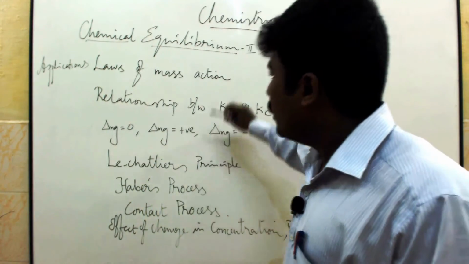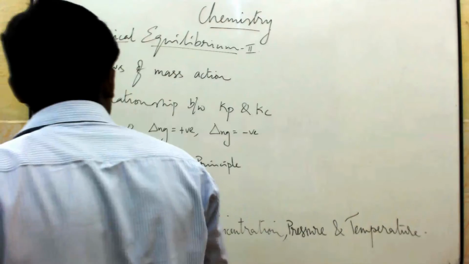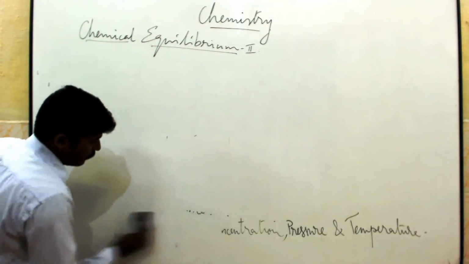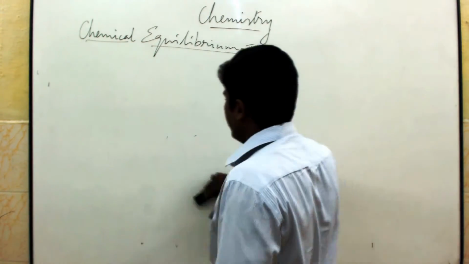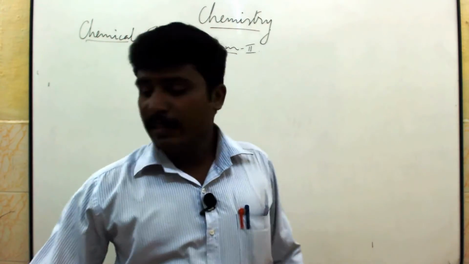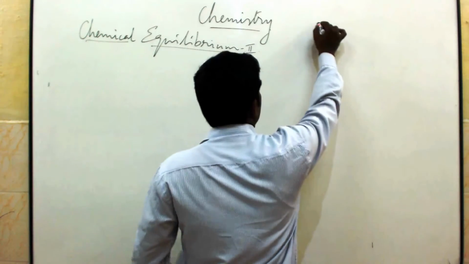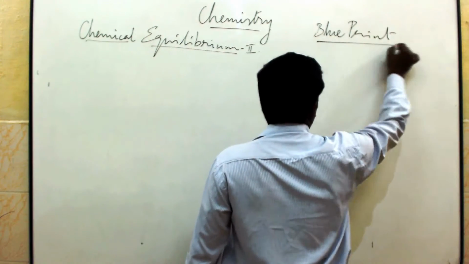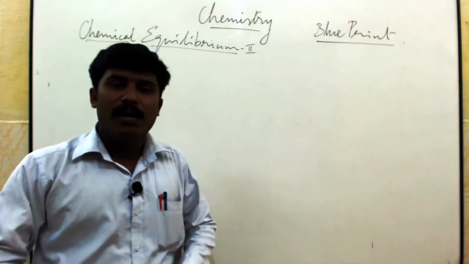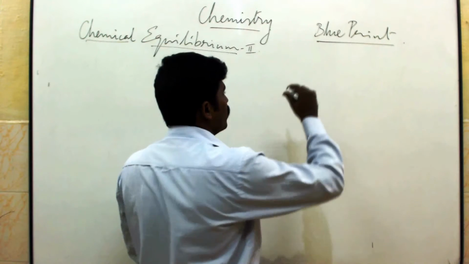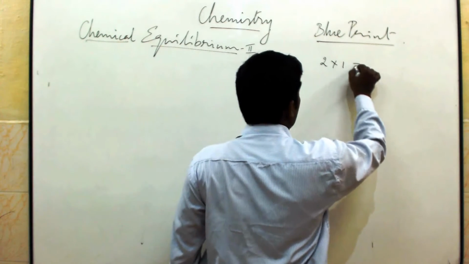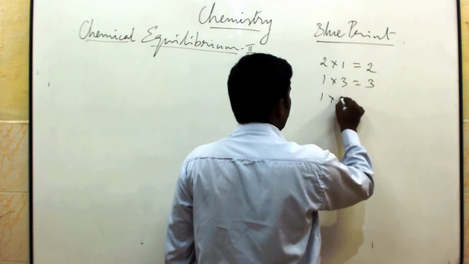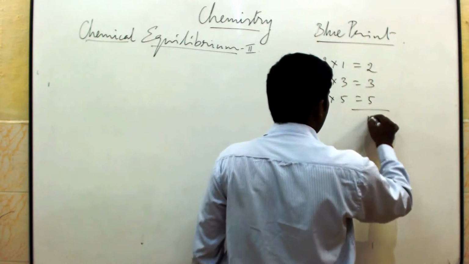First, you have to know what is an equilibrium reaction. Before entering this lesson, we have to know the weightage of this lesson. That's nothing but a blueprint. For the board exam, the weightage of this lesson is 10 marks. Out of 10, two 1-mark questions will come from this lesson, then one 3-mark question, and one 5-mark question. Altogether 10 marks.